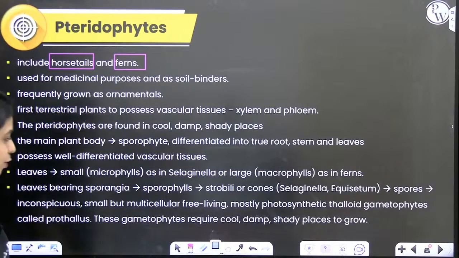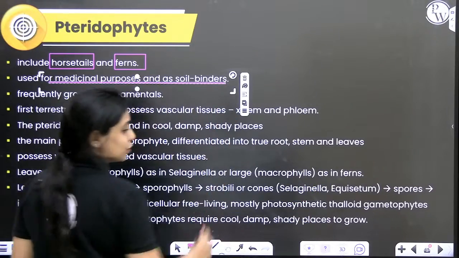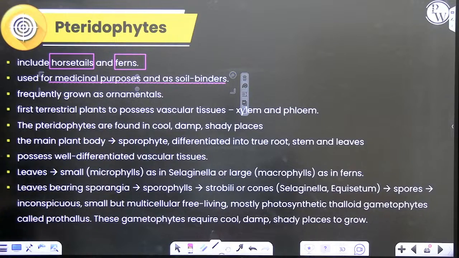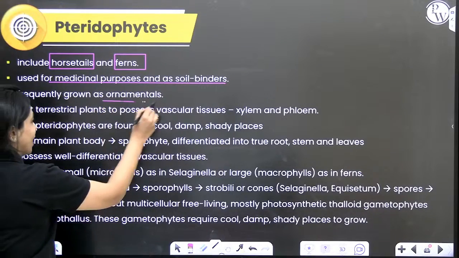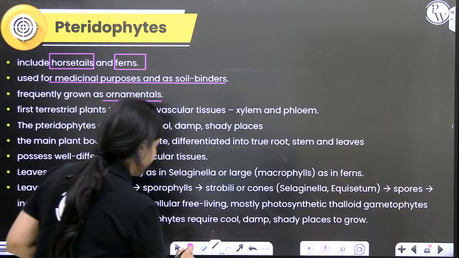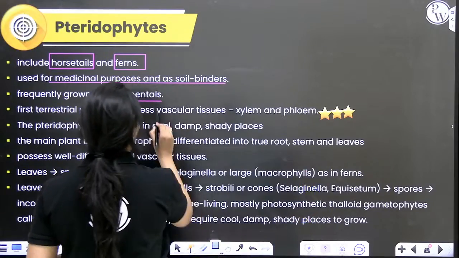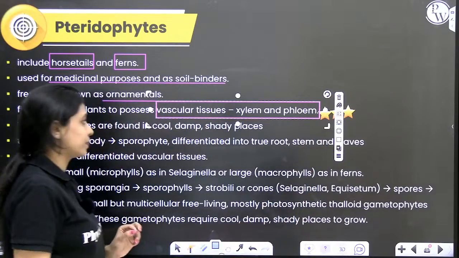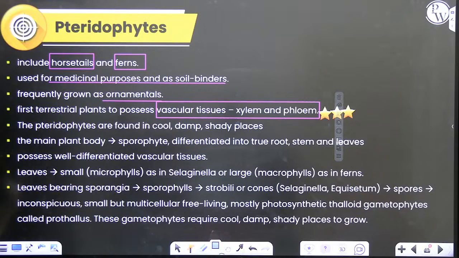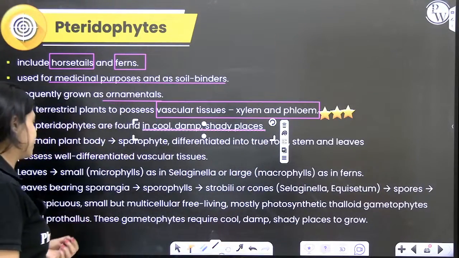What are some uses of pteridophytes? They have many medicinal uses and they are also used as soil binders. They are frequently grown as ornamental plants because, like I mentioned, it produces very beautiful leaves. One advancement over bryophytes here is that this is the first group of plants to have vascular tissue, xylem and phloem. But still, these plants are not found everywhere. Their distribution is restricted because they require very cold and damp and shady places to grow.